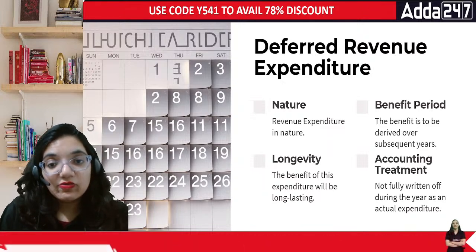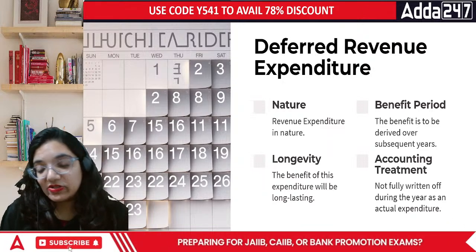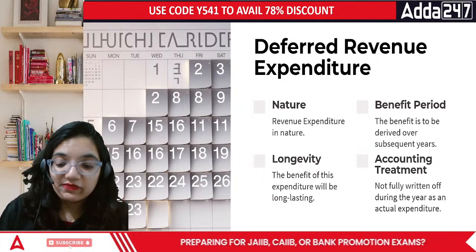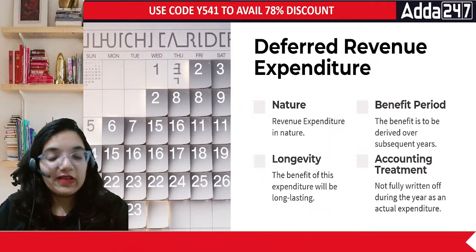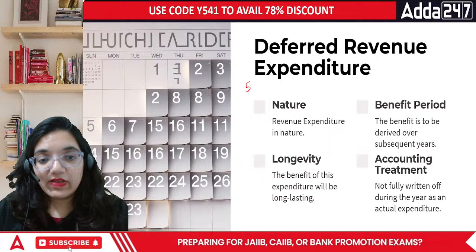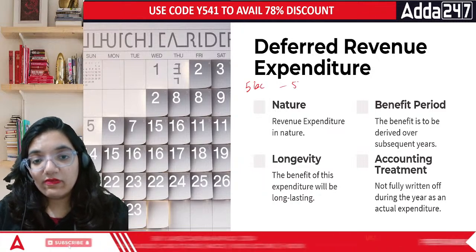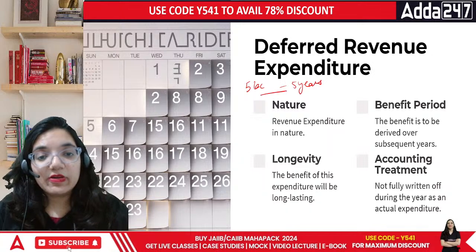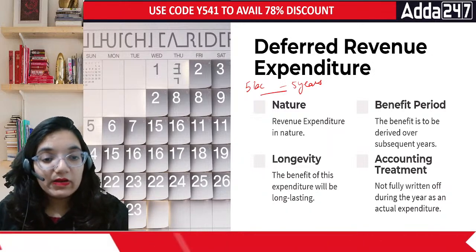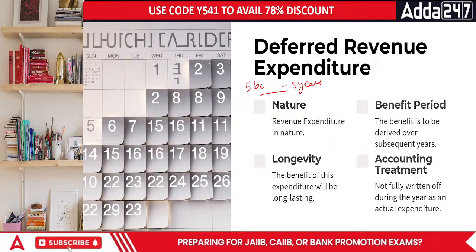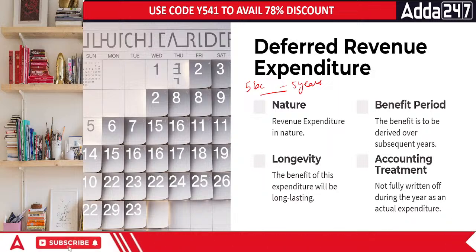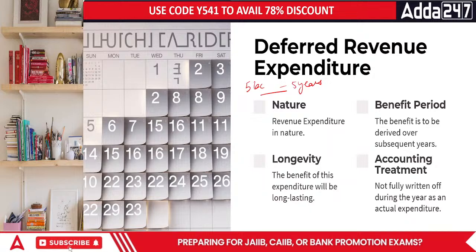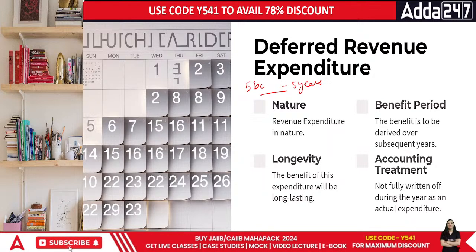Deferred revenue is a kind of revenue expenditure. For example, I got a billboard and I paid 5 lakh rupees for 5 years. That means the rent per year for the billboard is 1 lakh rupees, 5 lakh divided by 5, and we're done with that. So deferred revenue expenditure is the expenditure that you are doing just to get the benefit in the upcoming future. That is how we define the term deferred revenue.